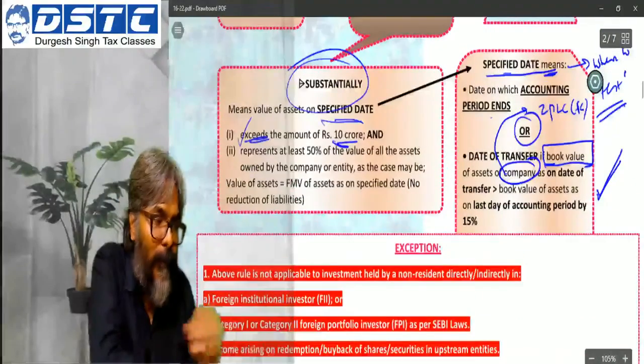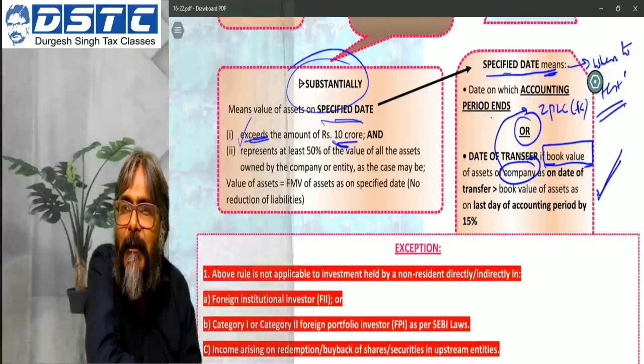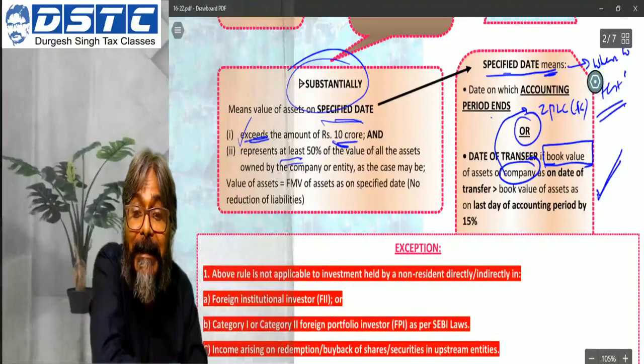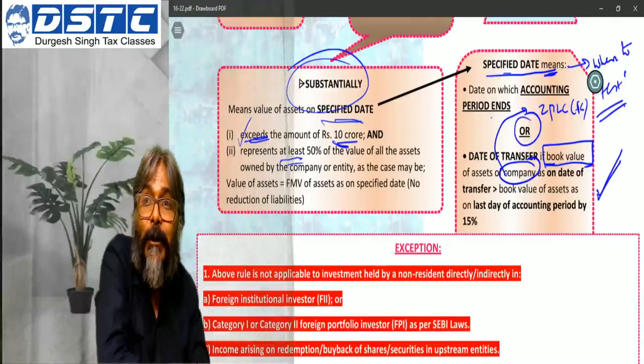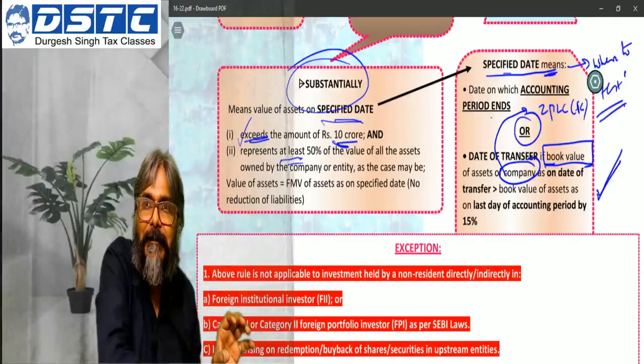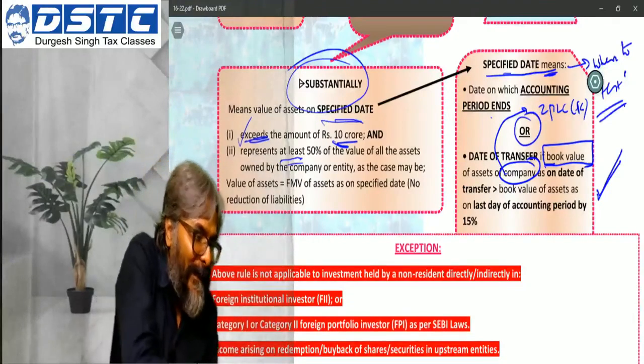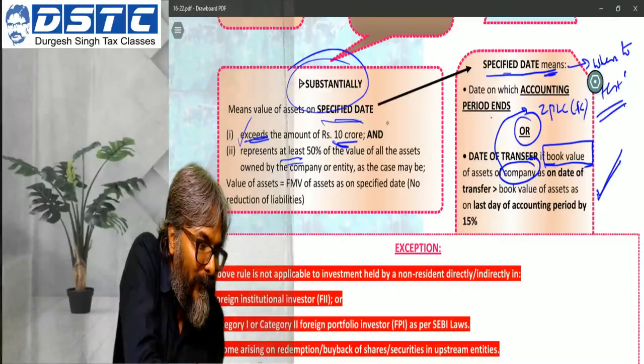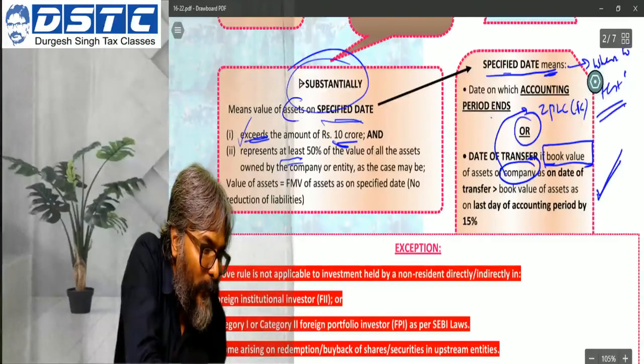And point number 2 represents at least 50%. Can you see that? Don't make the blunder of writing greater than 50%. So the Indian asset: here, what should exceed is the value of the investment, the value of the asset. Whose asset am I talking about?